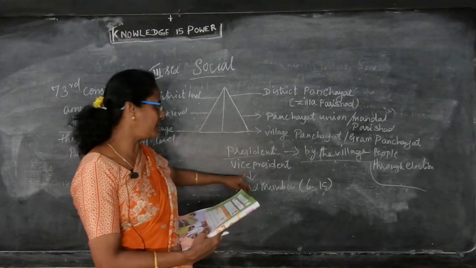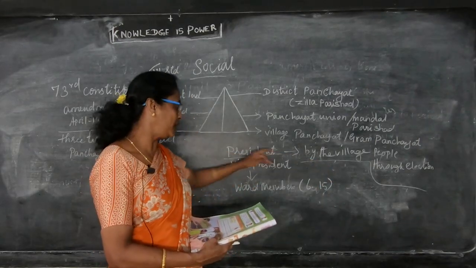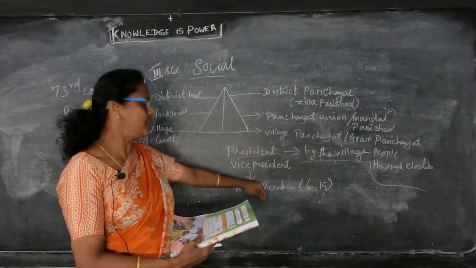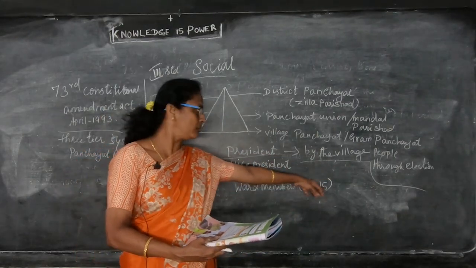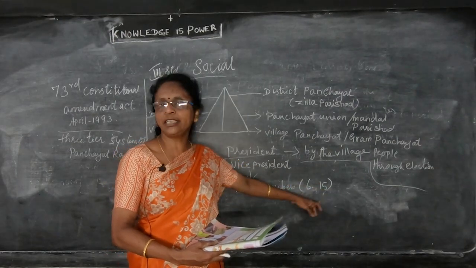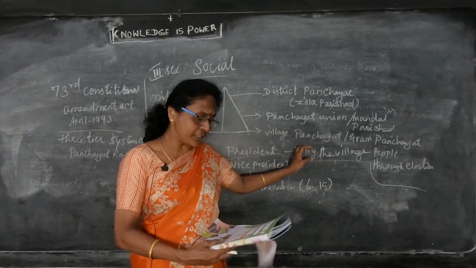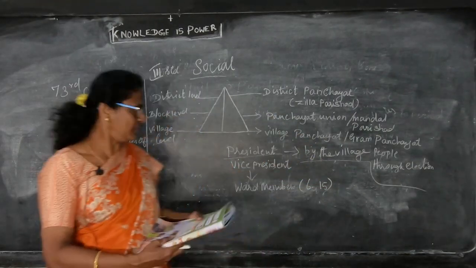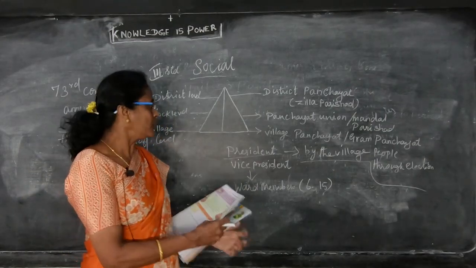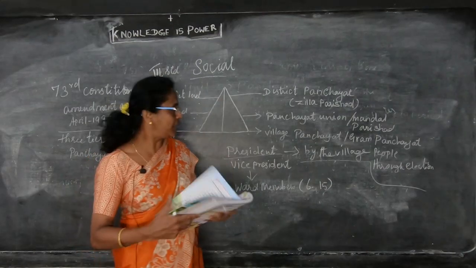We are saying the president was elected by the village people through election, and the vice president was elected by the ward members, who number 6 to 15 members, and their period is 5 years. So, they can take the term as 5 years. The vice president is selected by the ward members.